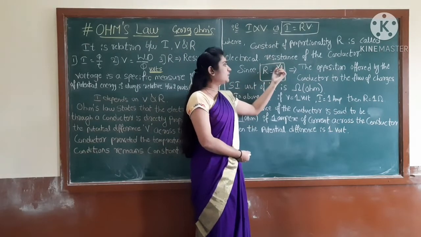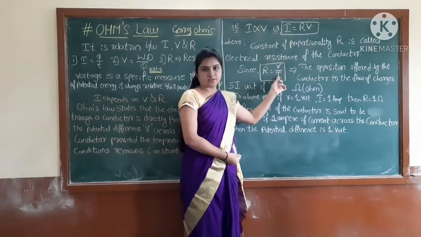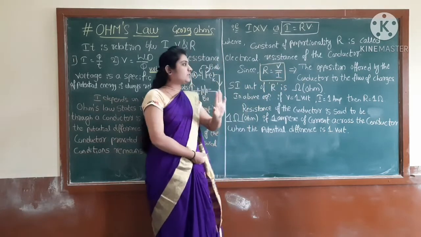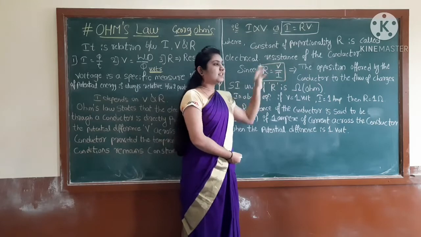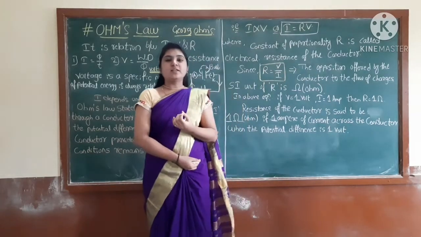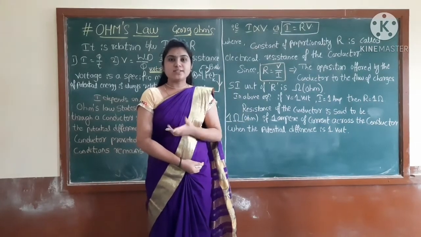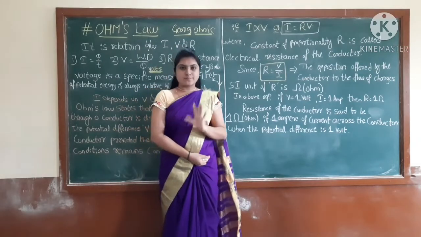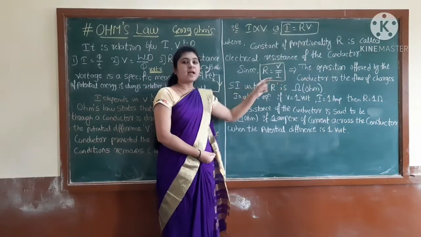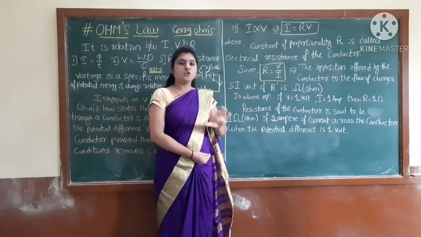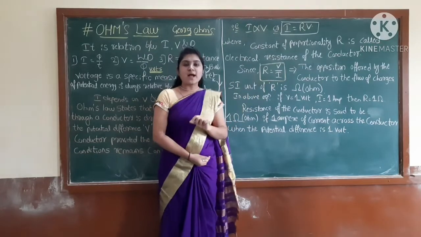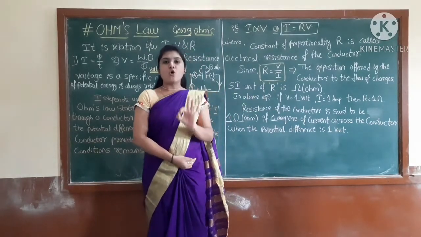This is the ratio of the voltage and the current. We already know V is the potential difference, and its SI unit is the volt. Current I has the SI unit ampere. So resistance also has an SI unit, that is the ohm.